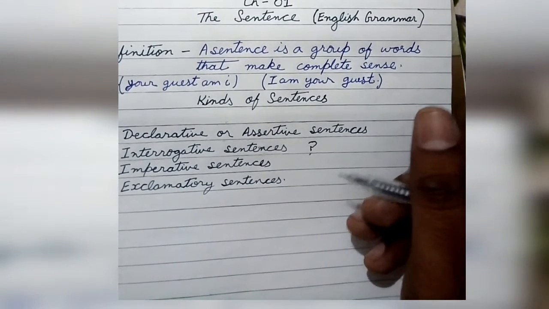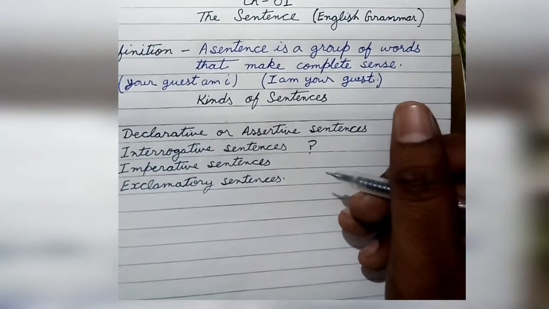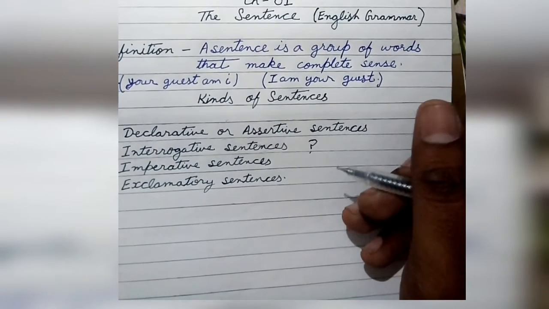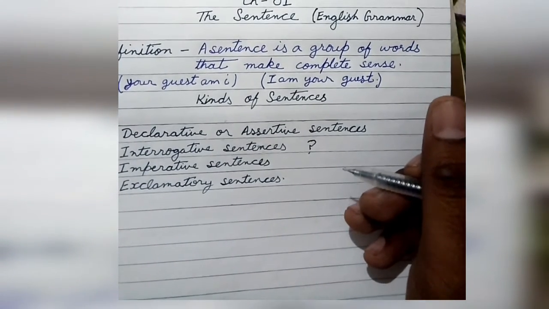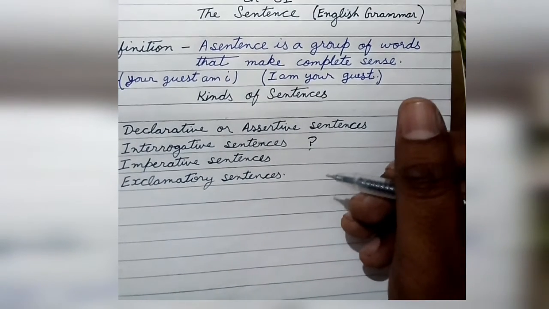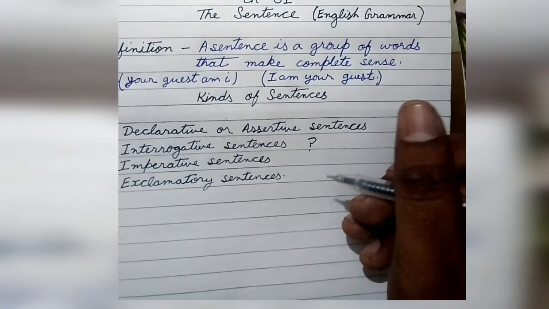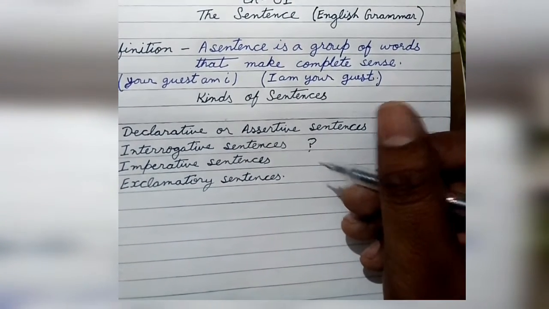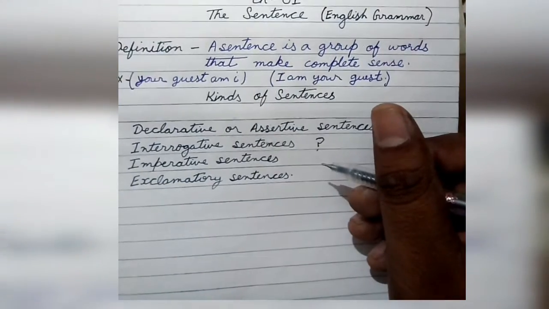Now, for advice, if someone advises you something, for example, "Do exercise daily," that means he's advising you something, right? So these are the examples of imperative sentences.